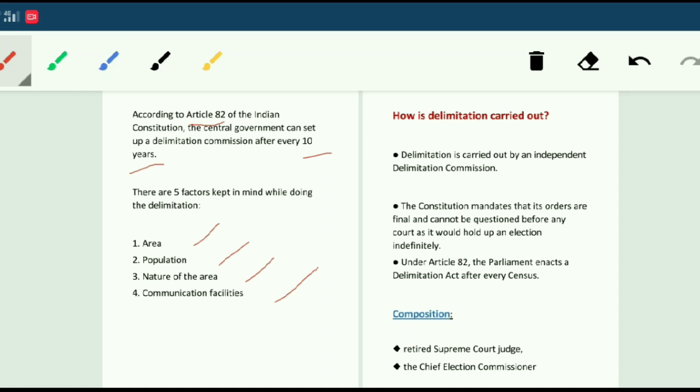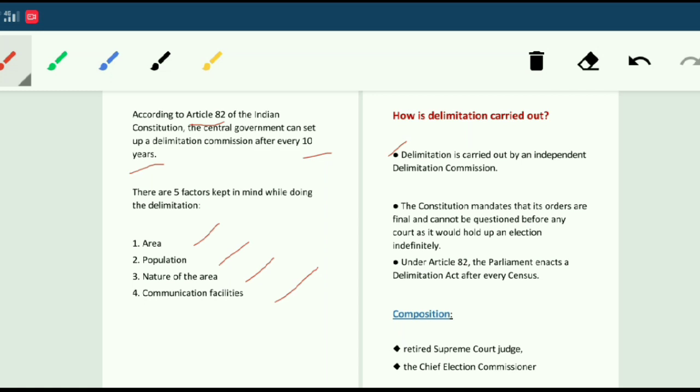And how is delimitation carried out? How is this process being carried out? Delimitation is carried out by an independent delimitation commission. The delimitation commission is constituted under Article 82, as we have discussed earlier.